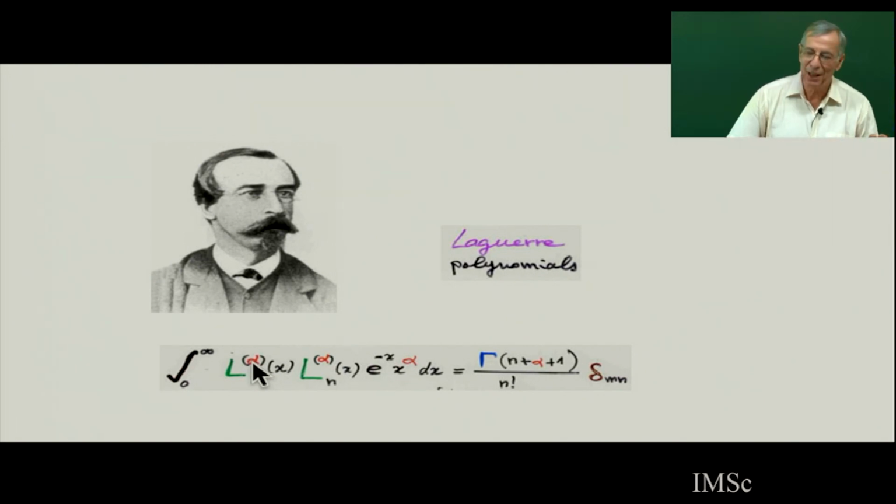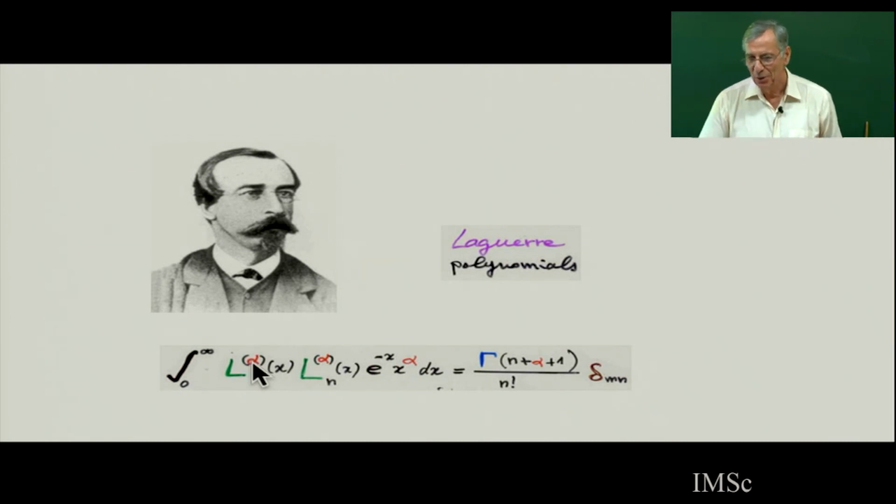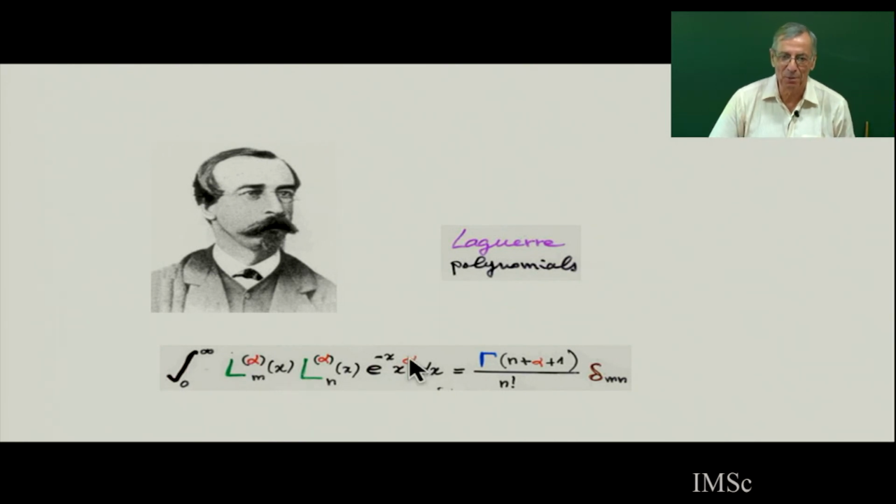So how are you going to count something where there is a parameter alpha? Very easy. Just put a weight on the combinatorial object. This is another example. Laguerre is a little above the Hermite. This is the orthogonality of Laguerre polynomial. This is the gamma function, defined by Euler again. So this defines the orthogonality of Laguerre polynomial.